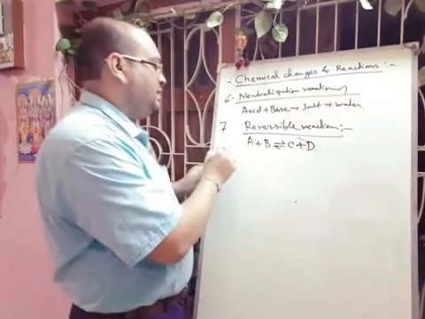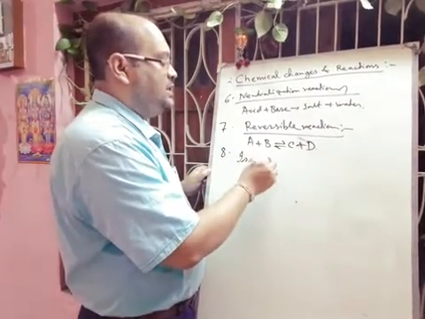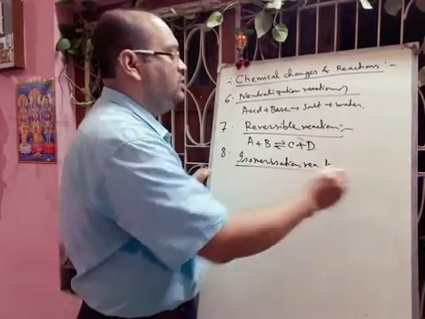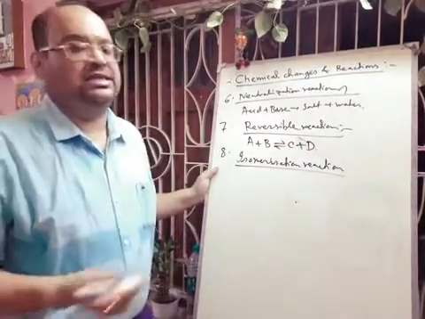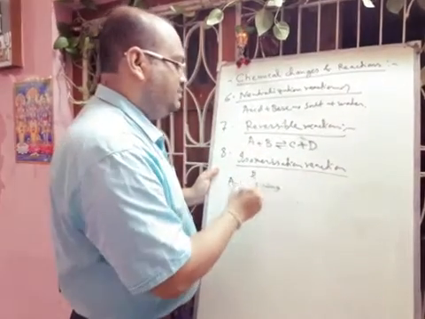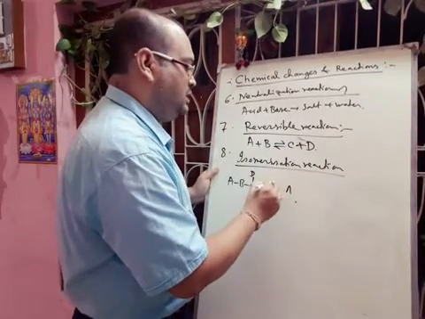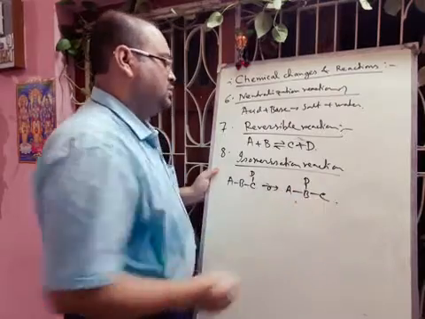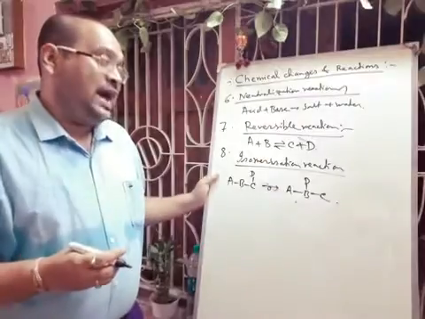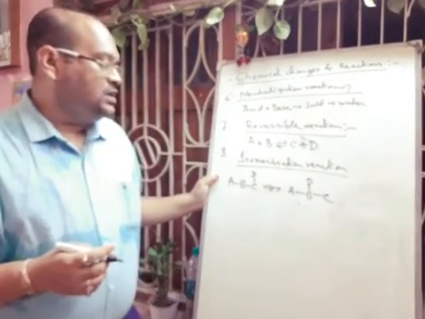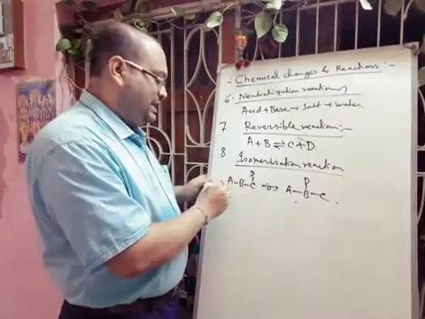Next we will tell that isomerization reaction, or you can tell it as rearrangement reaction. Suppose this is a compound A, B, C, D. And this D is migrating to B. And this is the rearrangement sign. So this type of reaction is called isomerization reaction. Next day I will give you example for each case.